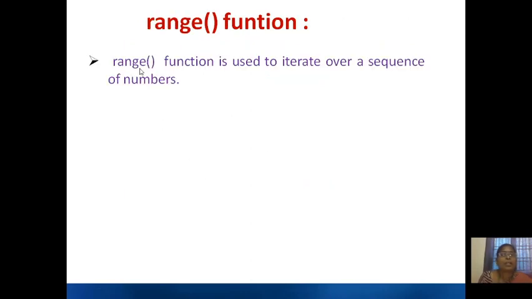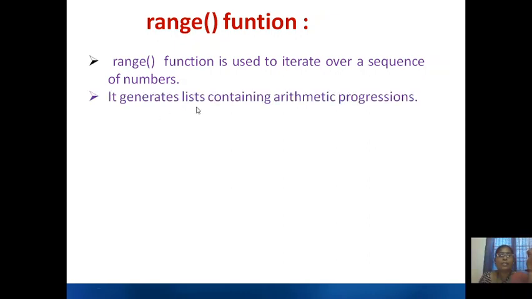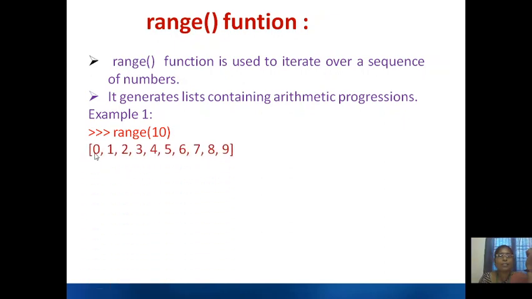Range function. The range function is used to iterate over a sequence of numbers. So there will be a range and you want to use your for loop to execute n number of times. Then you can use a range function, and it generates a list containing arithmetic progressions. Now let us see range of 10. That means it will provide the values 0 to 9. But it won't give the value in the list as 10.